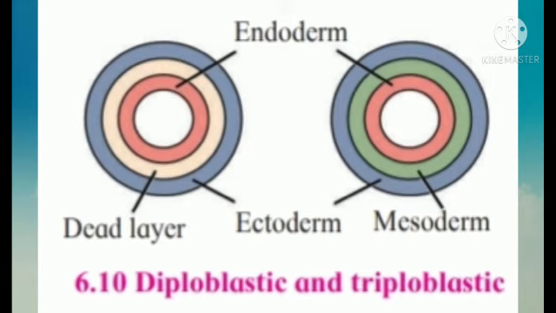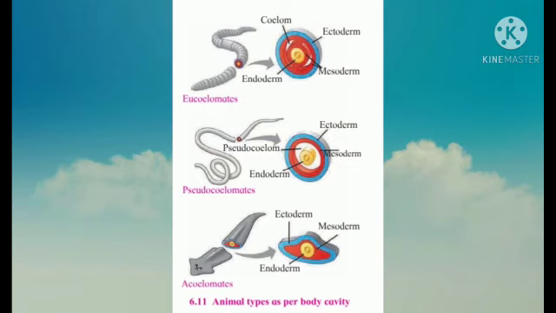In case of some animals, only two germ layers, ectoderm and endoderm, are formed. For example, cnidarians. In most of all the remaining animals, three germ layers are formed, that is mesoderm, besides endoderm and ectoderm. Now let us see the body cavity.